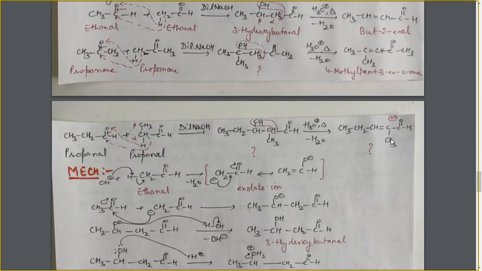Why is it more stable? Because if the double bond is formed at this position, then these two double bonds are alternate double and single bonds, and they will have resonance, and because of resonance they will be more stable. If this hydrogen atom is lost, then the double bond is at this position, and then this double bond and this double bond are not in resonance. Why? Because of the presence of this saturated carbon atom. So due to this, the hydrogen atom is lost only from the alpha position and not from the gamma position.